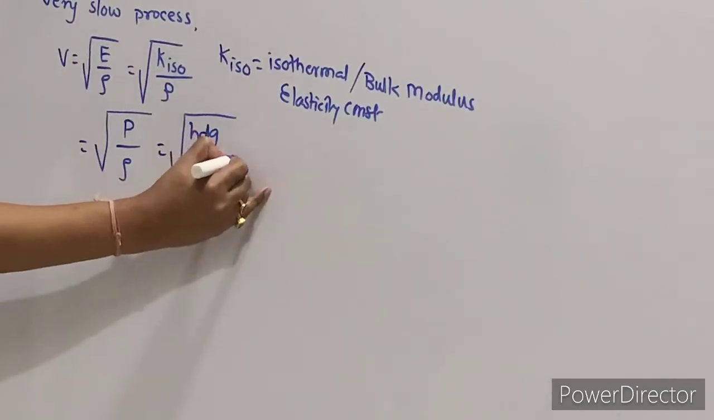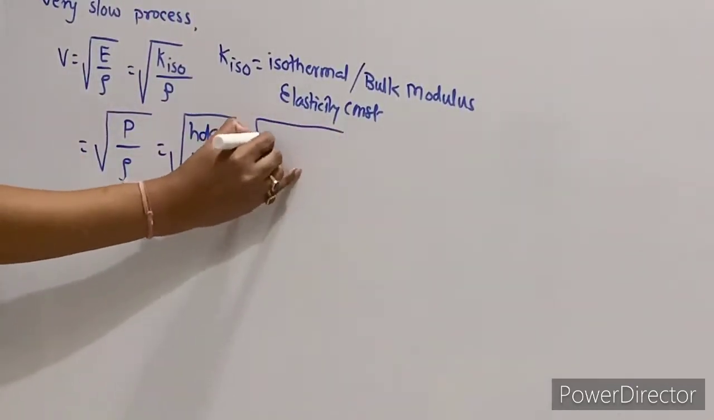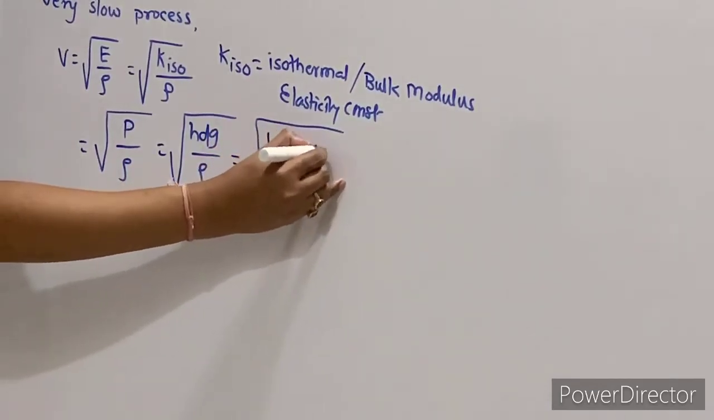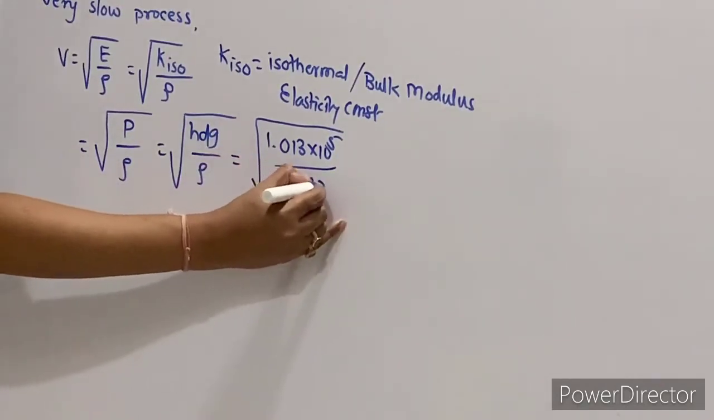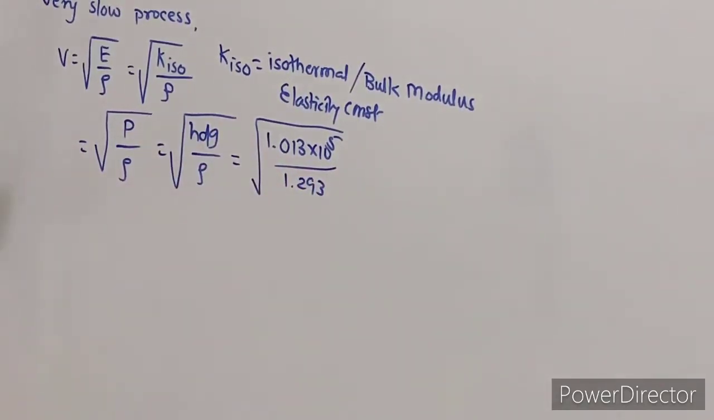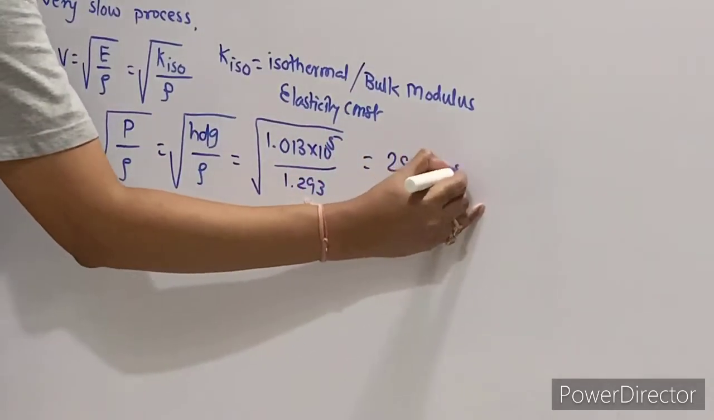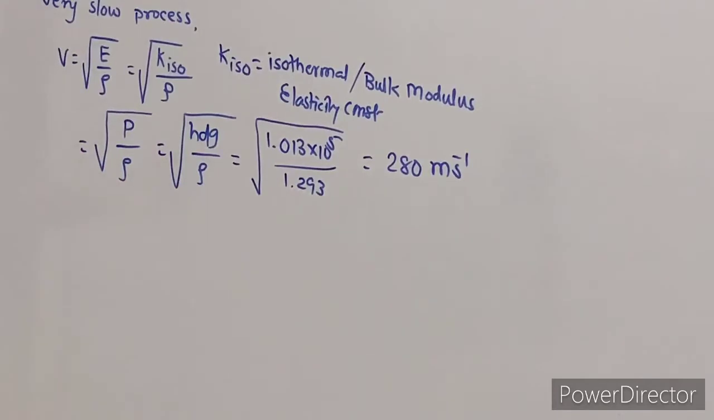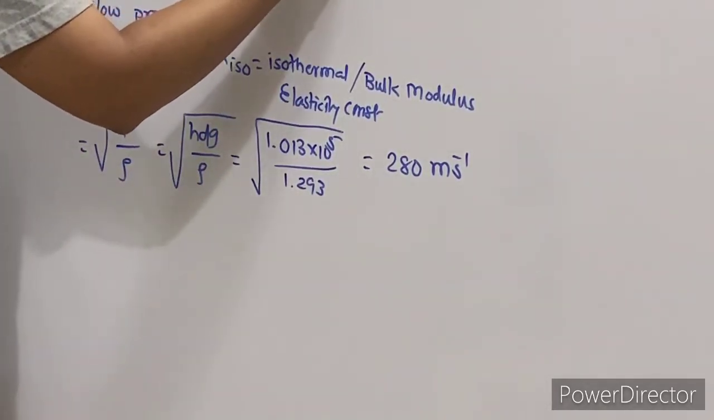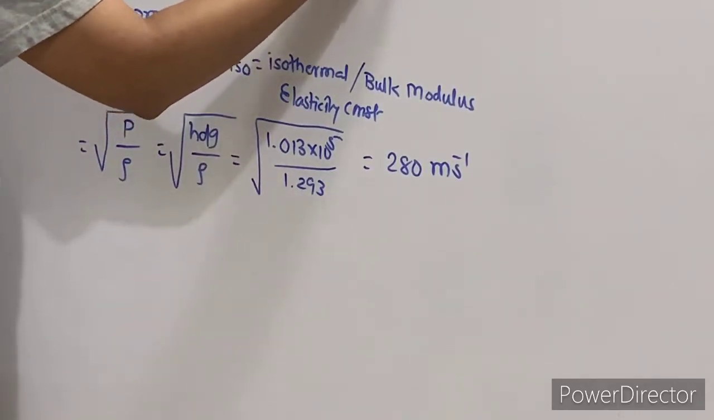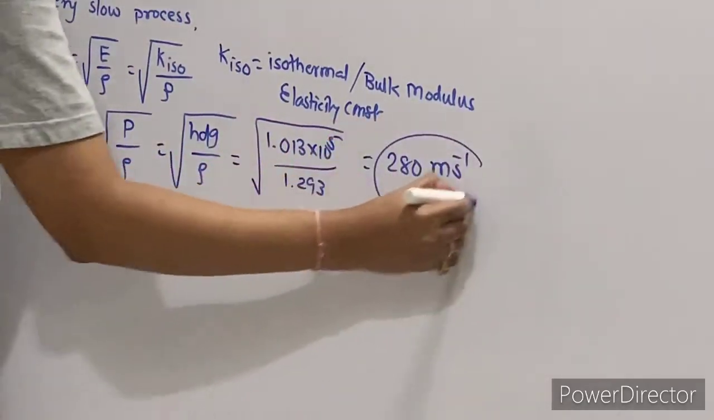Now if you solve this part, this is your atmospheric pressure whose value is standard 1.013 into 10 raised to 5, upon the density of air, which is 1.293 kilogram per meter cubed. If you solve this, it comes out to be around 280 meter per second at 0 degrees Celsius. But the theoretical value of sound at 0 degrees Celsius is 330 meter per second. So this is your theoretical value, and this is the value you are getting from this calculation.